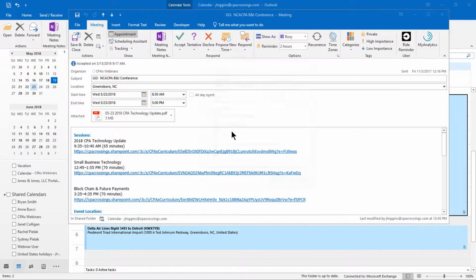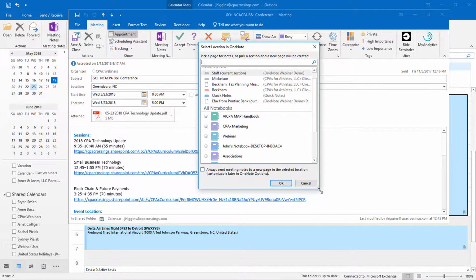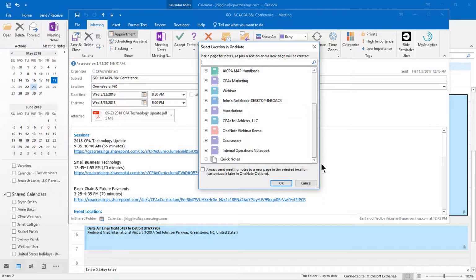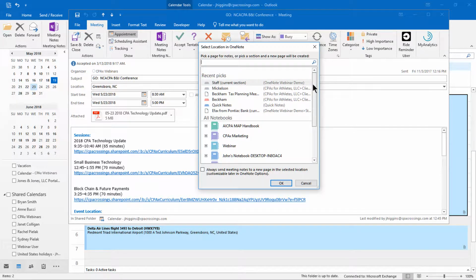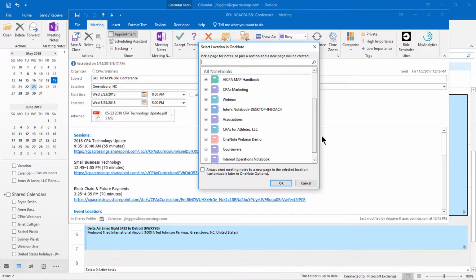So when I click that, you'll see it opens up this dialog window where I can either type in a specific OneNote notebook, section, or page that I'm searching for. Down here I have all my notebooks to choose from. Or I can go to my recently used OneNote pages. And that often works very well because many times you'll have already been working in that part of a notebook and it just gets you quick direct access to it. But I'll take the little bit longer route here.